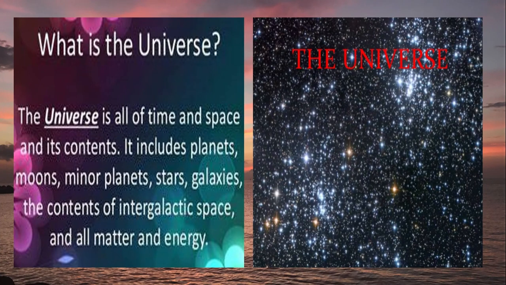Now, what is the universe? Dear learners, the universe is composed of all existing matter and space as a whole. The universe is all of time and space and its contents. It includes planets, moons, minor planets, stars, galaxies, the contents of intergalactic space, and all matter and energy.